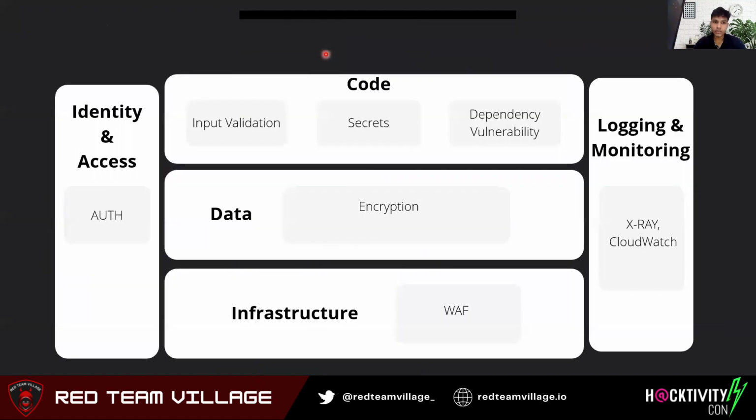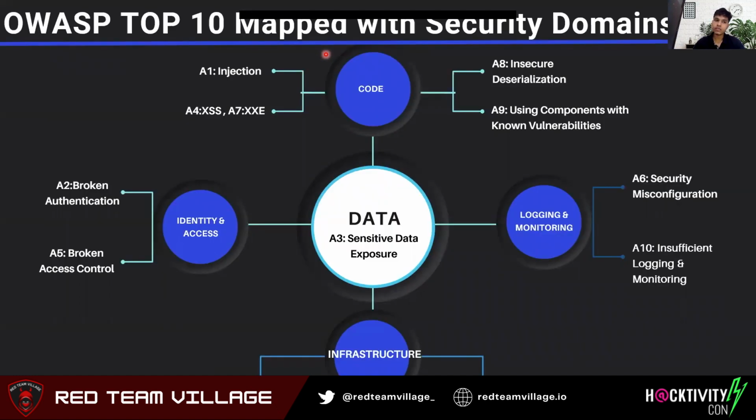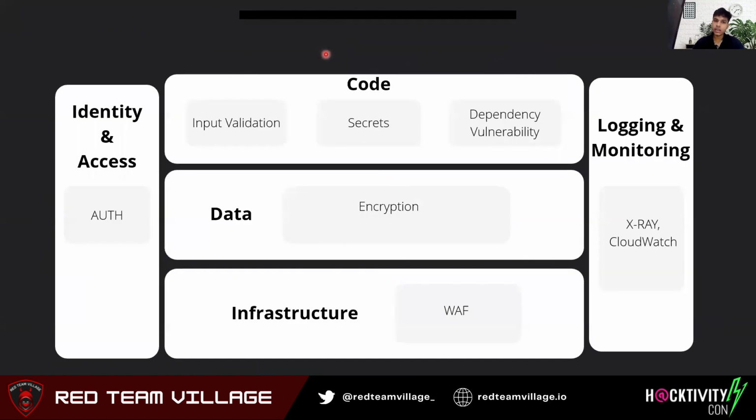So moving ahead, just to give you a high level idea of what our requirements can be if you map the OWASP Top 10 with our security domains. In terms of identity and access, just like we discussed in the previous slide, we need some kind of authentication and authorization. Then we have code. We can have input validation related vulnerabilities, or maybe our secret is being leaked into code.